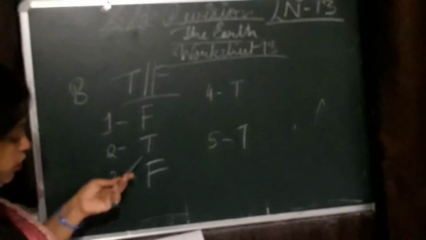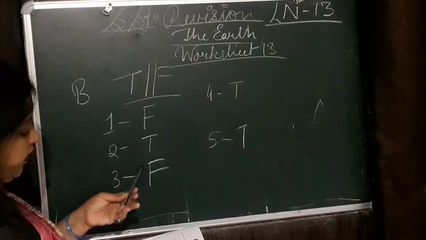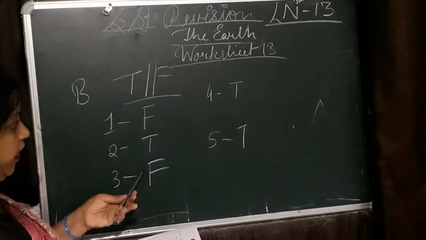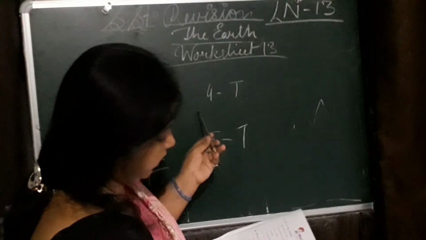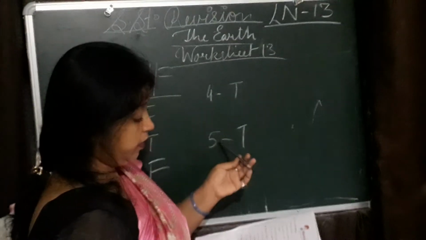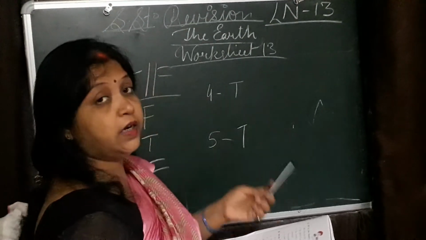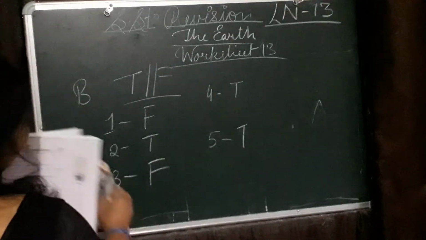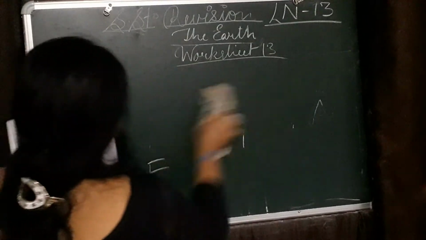So, a hill is higher than a mountain. No, false. A sea is deeper than a lake. True. A pond is larger than a lake. False. We can run fast on plains than on hills. Yes. There is more water than land on the earth. Yes. Next, take the right option.